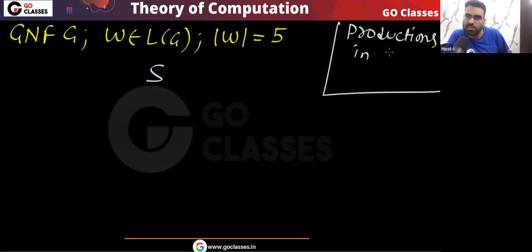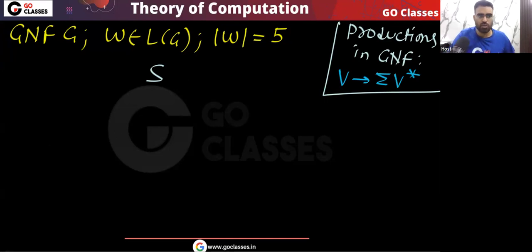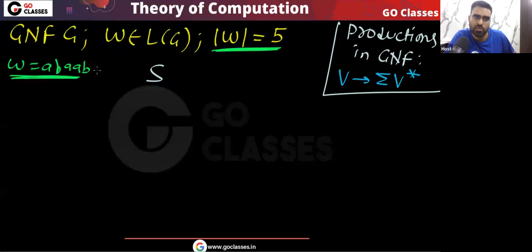Only one type of production, where a variable goes to a single terminal followed by any number of variables. Yes or no? So you can easily see that I have this string w with length 5. Let's assume w is something like a b a a b.